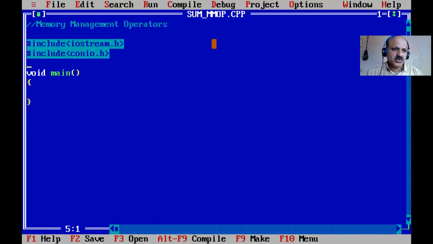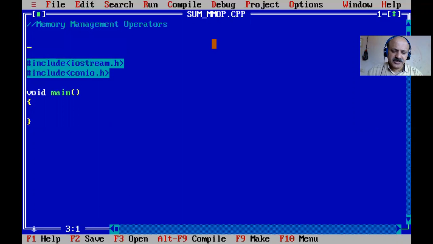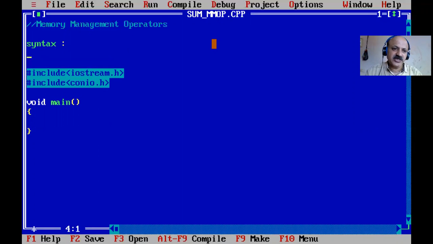Okay. So here first in the comment section we can write the syntax of the declaration. We can take a pointer variable, and then we can use new, that is a keyword, new, and the data type, with which we declare our variable.